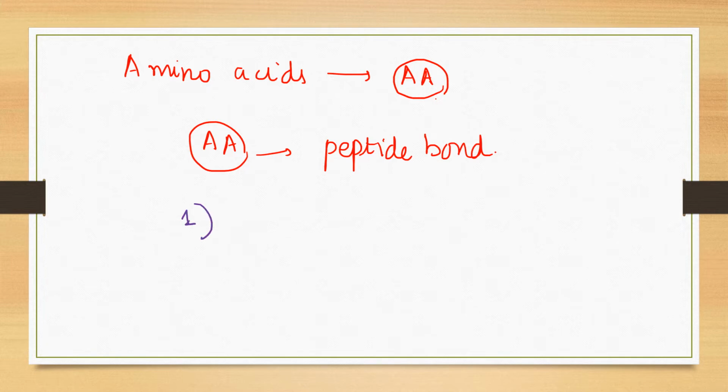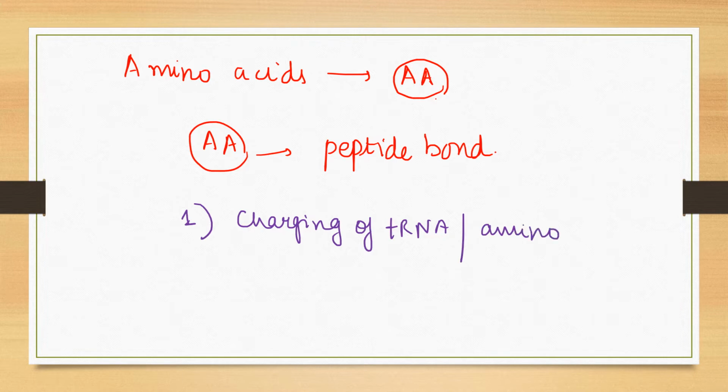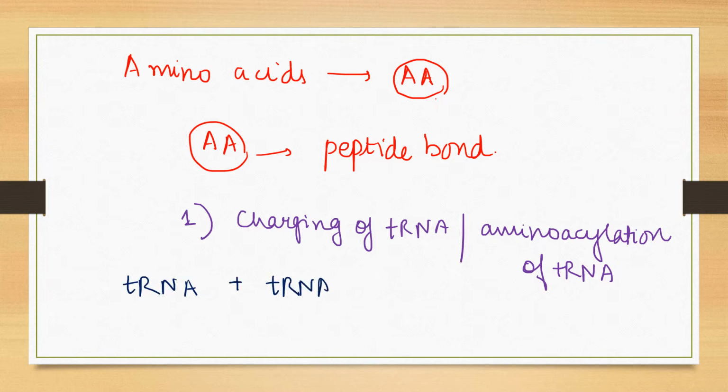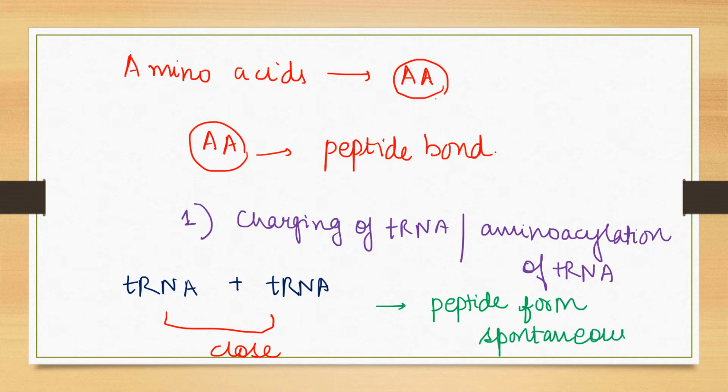what happens is charging of tRNA. Charging of the tRNA, or another name given to it, is the amino acylation of tRNA. Now what is this charging or amino acylation? Basically when two tRNA, suppose this is a tRNA plus this is a tRNA, when both of them come close together, a peptide bond is formed spontaneously and energetically. Now this is known as amino acylation of tRNA.